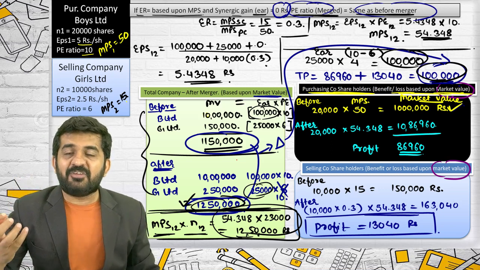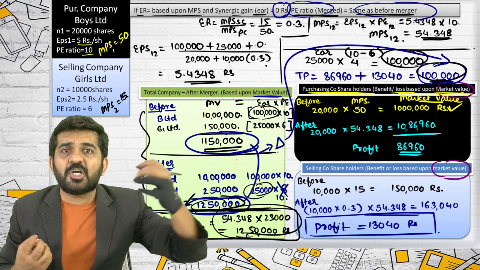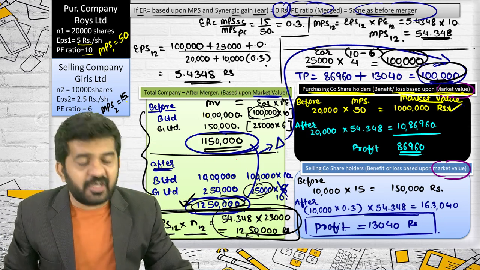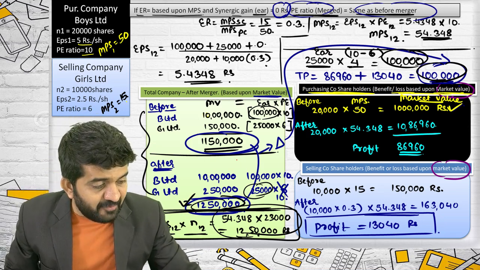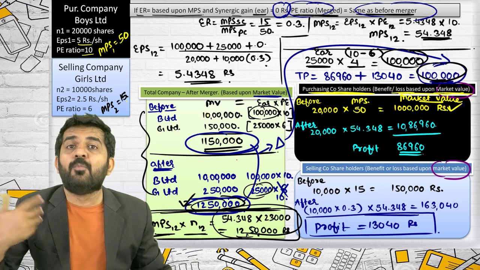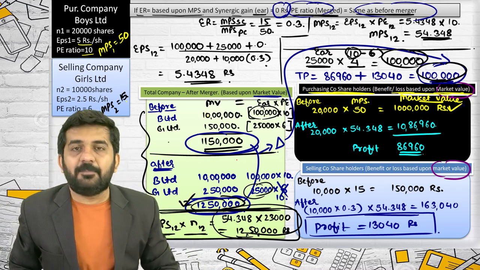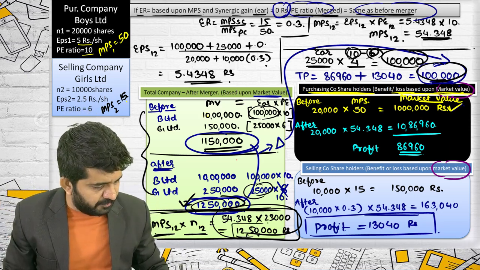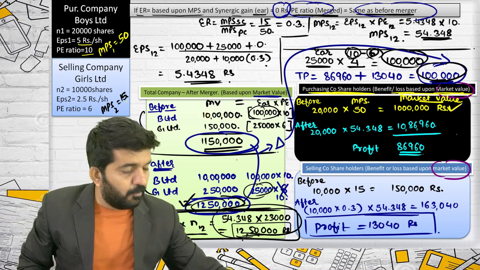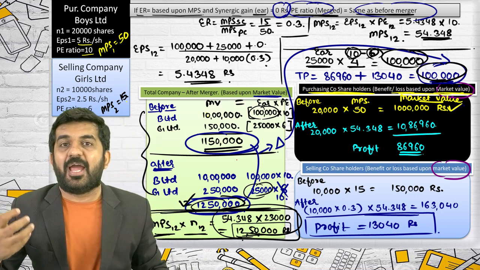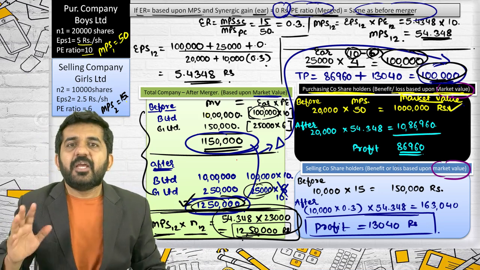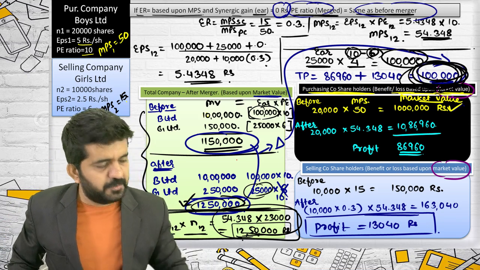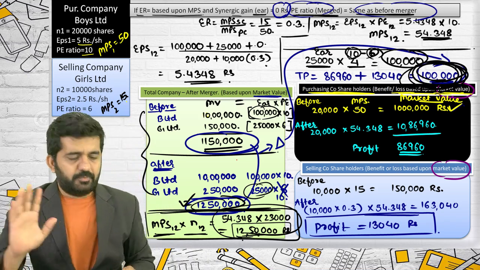If a company which is having a lower PE ratio absorbs a company with a higher PE ratio, then they will be at loss. Is it alright? See what will happen? Earnings of selling company will now have a lesser multiple than more multiple. This is 10 multiple. Before it was 6. This will be reversed, and so there will be total reduction in market capitalization. And believe me, the shareholders of both the companies will also be at loss. Normally it depends upon exchange ratio, but the net will always be a loss. This figure will always be a loss. Is it all right? So it is a correct answer.